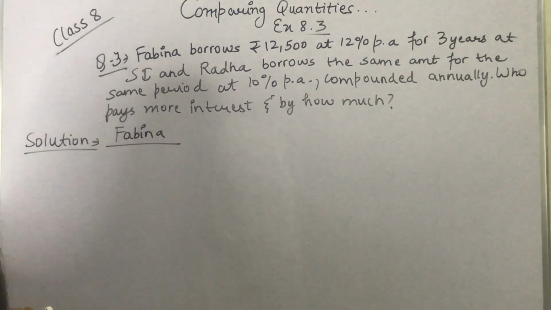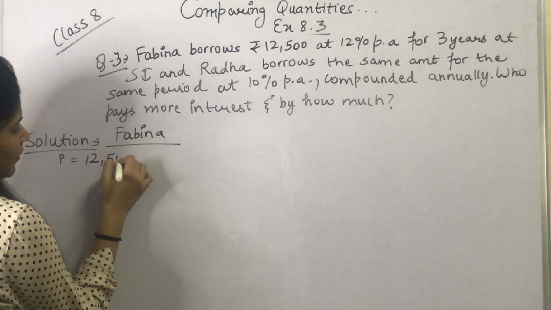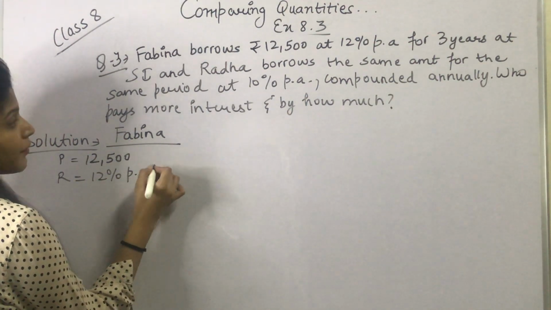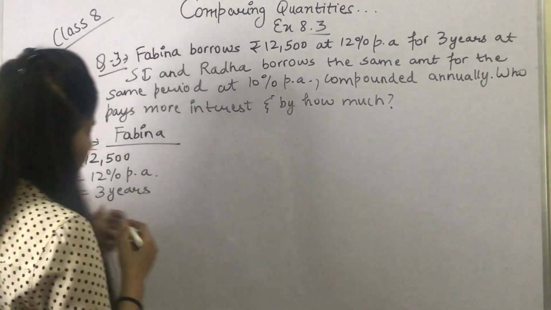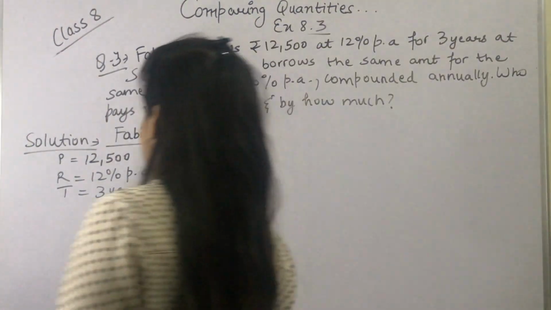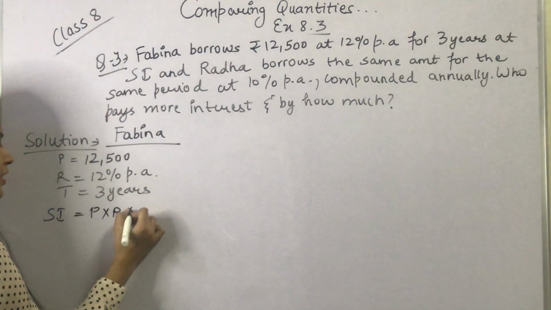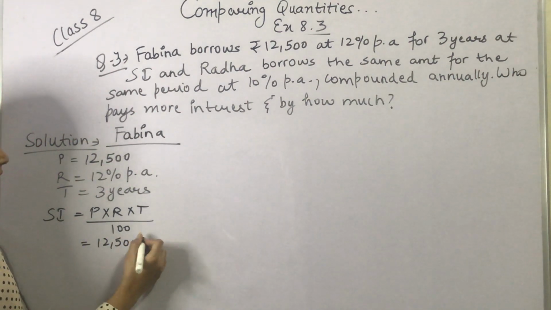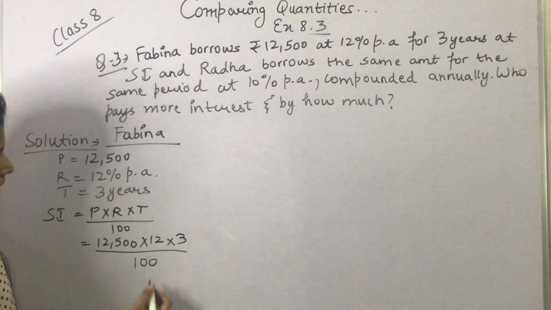So for that we have principal 12,500, we have rate 12% per annum, and we have time 3 years. So the formula for simple interest is simple interest equals P into R into T upon 100, where P is 12,500, rate is 12%, time is 3 years upon 100 as it is.